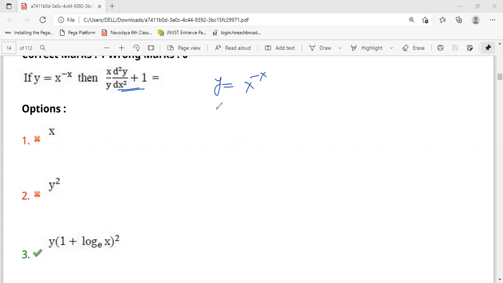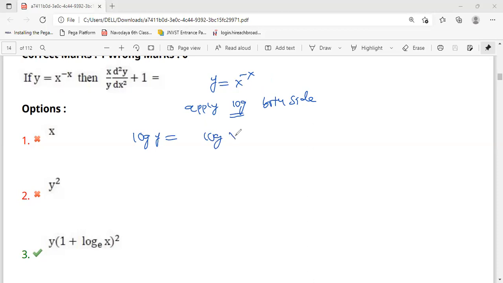Okay, before going to the first differentiation, I'm writing first: here the power is also in terms of x. That's why I'm applying log on both sides. So what you will get: log y is equal to log x power minus x. The base we are taking is 10, by default it will be 10.